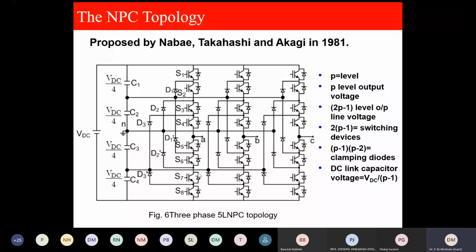This is the circuit of neutral point clamped, and at the beginning, let me clarify the definition of the multi-level inverter. If you have pen and paper, please write it in your copy. The definition of multi-level is that the phase output voltage or pole voltage should have 3 or more than 3 levels. So having 3 or more than 3 level output is called the multi-level inverter.